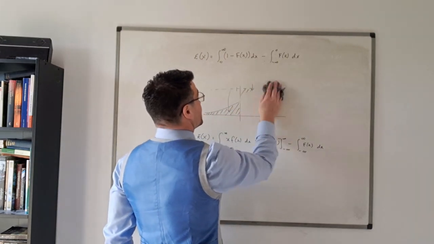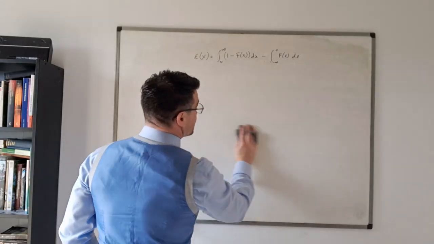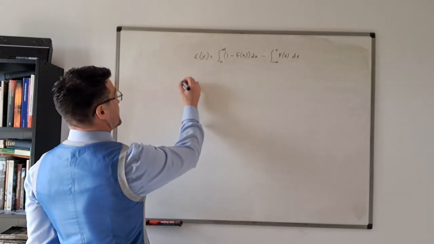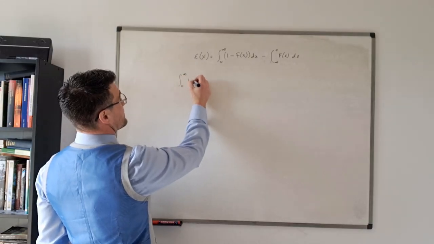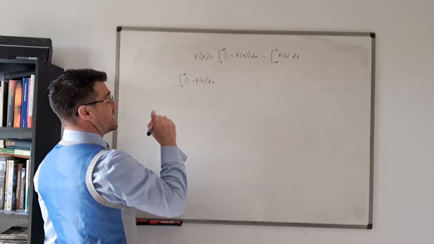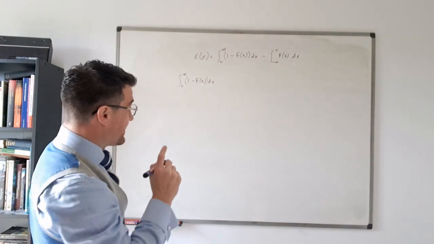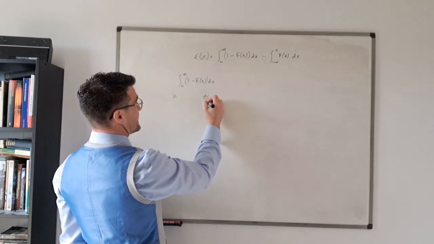Okay, so how does that work? Let's take them one at a time. The integral from 0 to infinity of 1 minus F of x dx. Now we use integration by parts on this thing. Okay, u dv by dx.